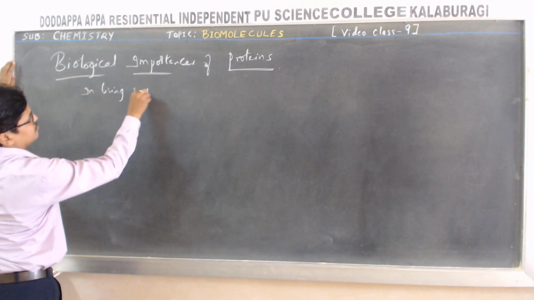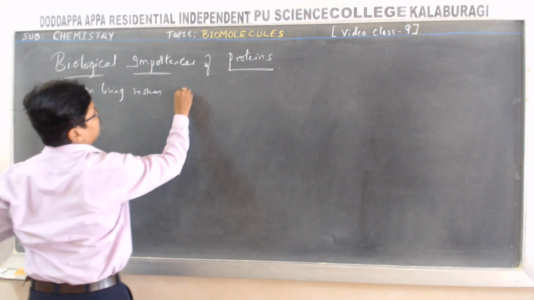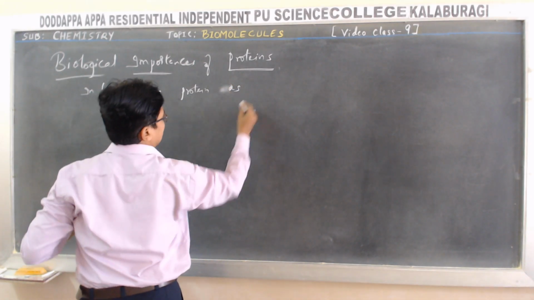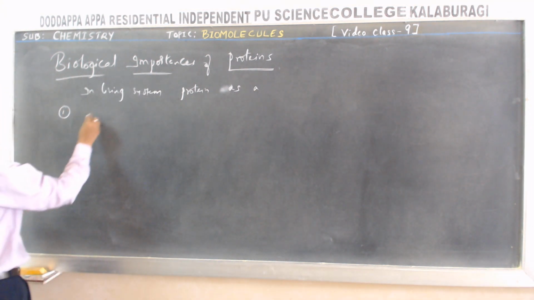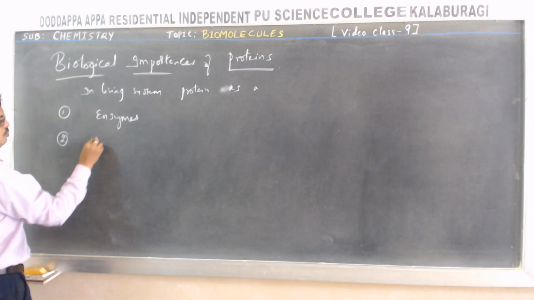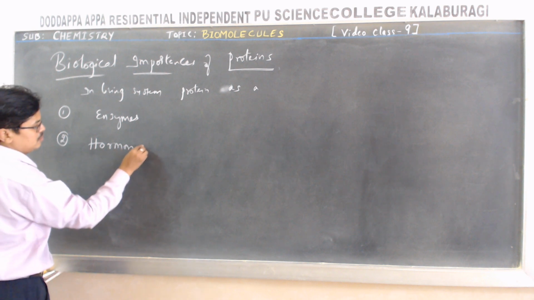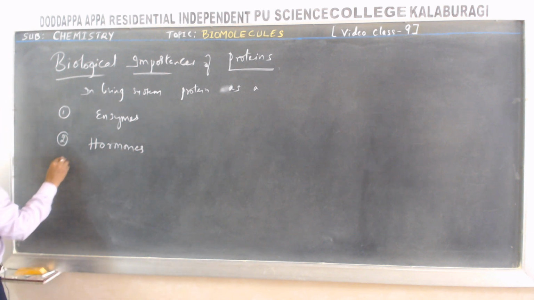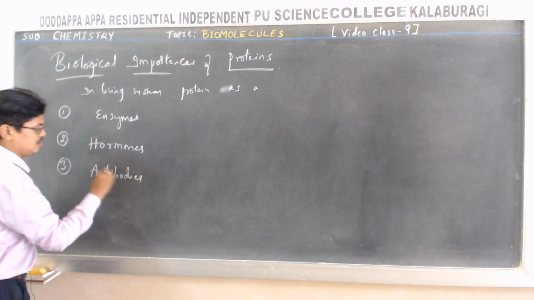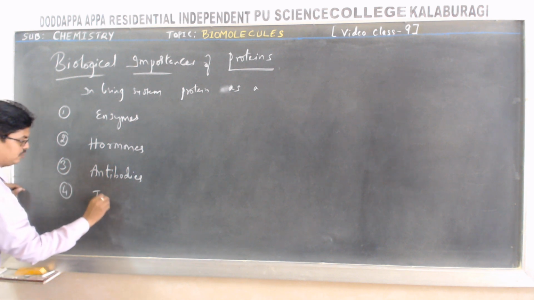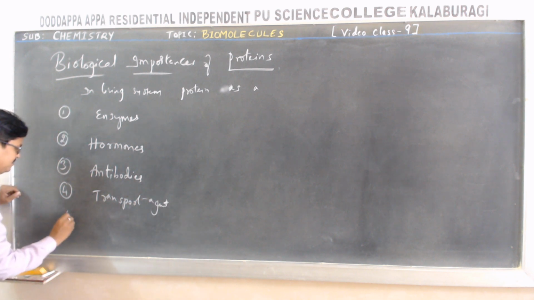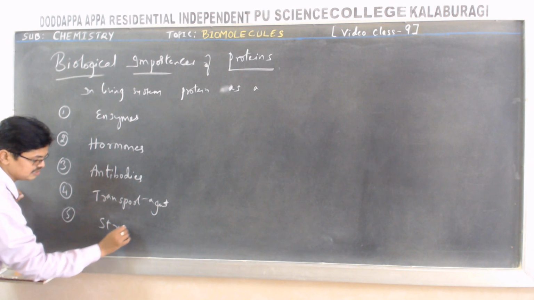So in living organisms, protein acts as enzymes, protein as hormones, protein as antibodies, protein as a transport agent, and protein as a structural material.